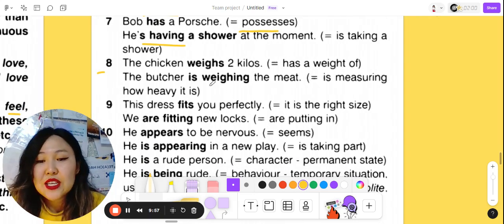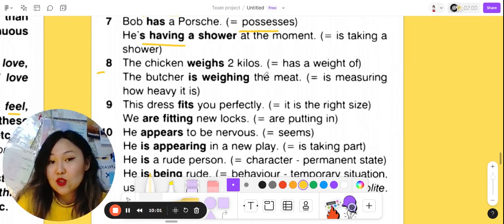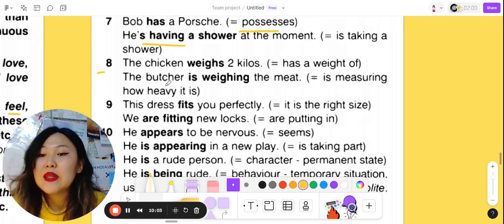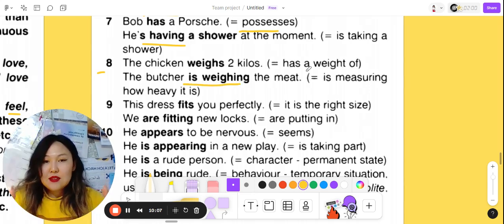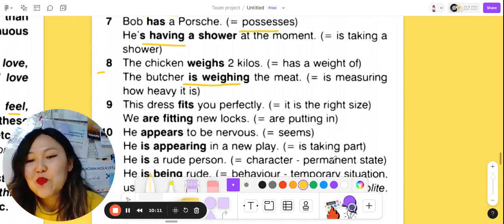Next one, the chicken weighs 2 kilos. The chicken has a weight of 2 kilos. But the next one, the butcher is weighing the meat. It means that he's measuring, checking how much it weighs. Nine.